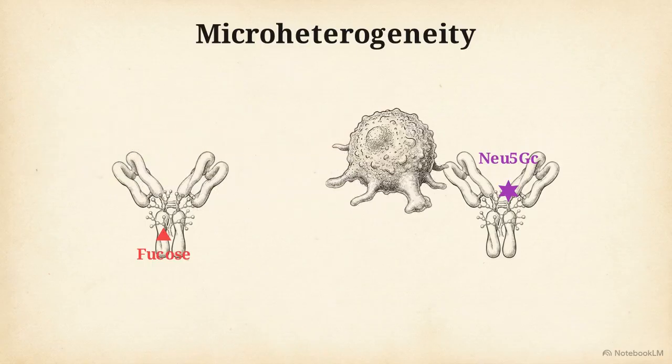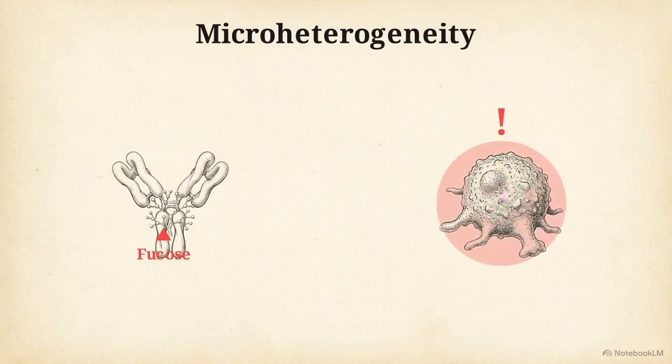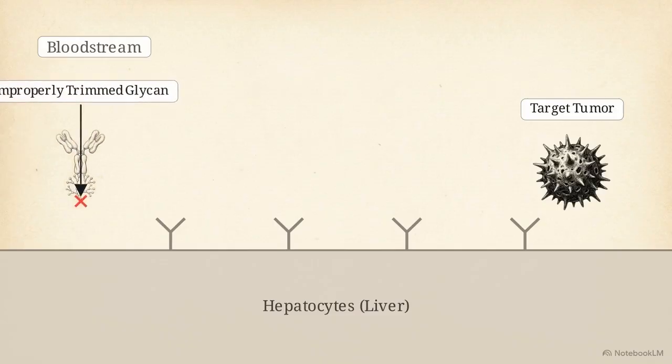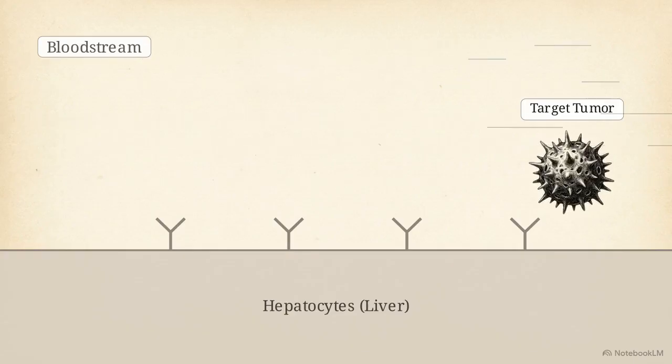the drug's pharmacodynamics. If the cell attaches the wrong terminal sugar, the patient's immune system might flag the drug as a foreign invader and attack it. If the glycan is trimmed improperly, hepatocyte receptors in the liver will bind to the antibody and clear it from the bloodstream before it can reach the target tumor.